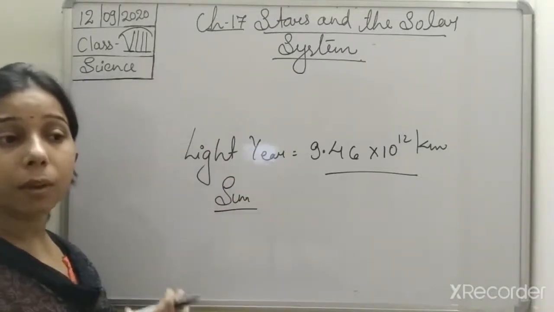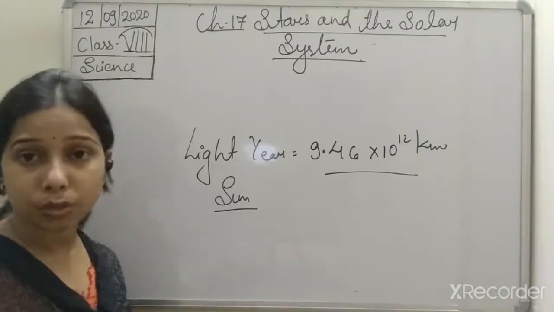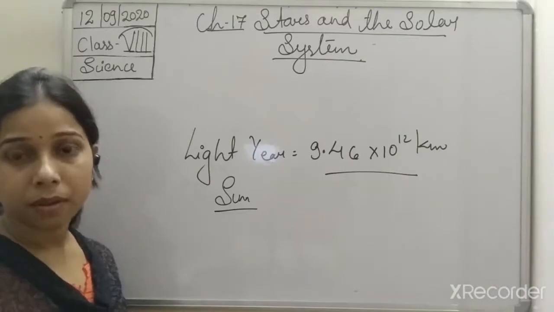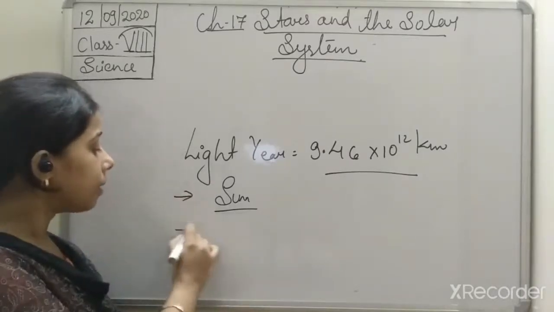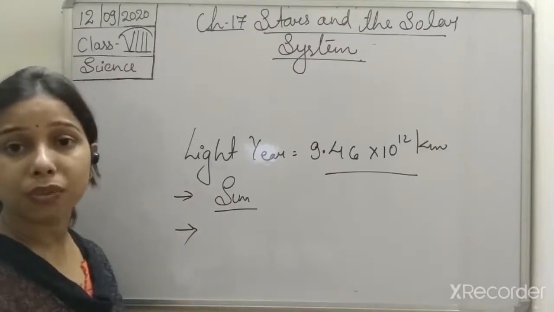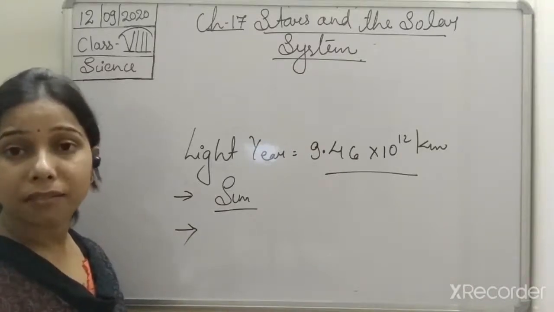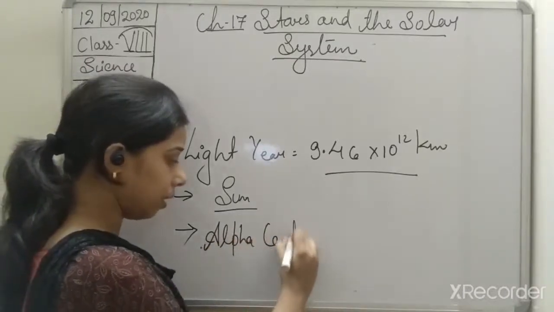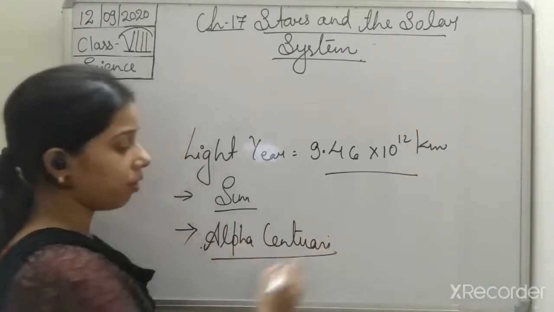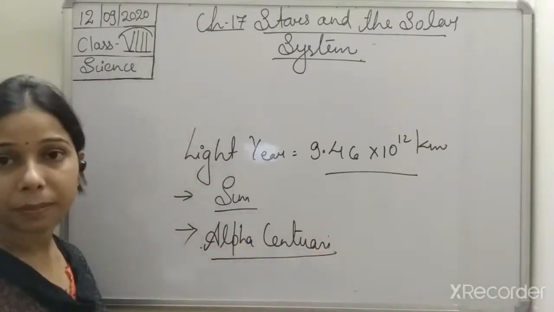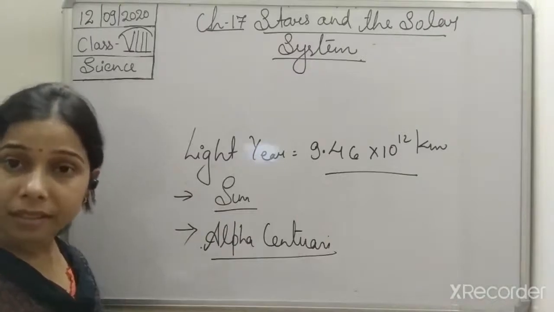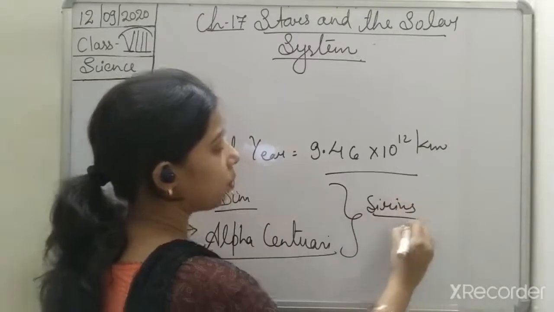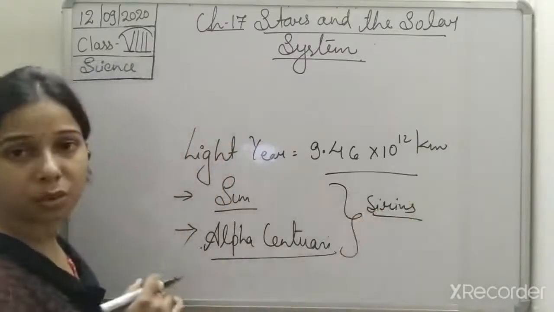The Sun is a bigger and brighter yellow star, which is an important part of our solar system. The second nearest star to the Earth, students, is Alpha Centauri. If we talk about the brightest star, that will be Sirius. Sirius is the star which is the brightest one.